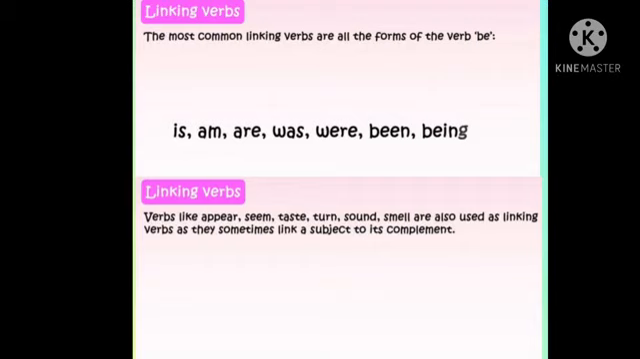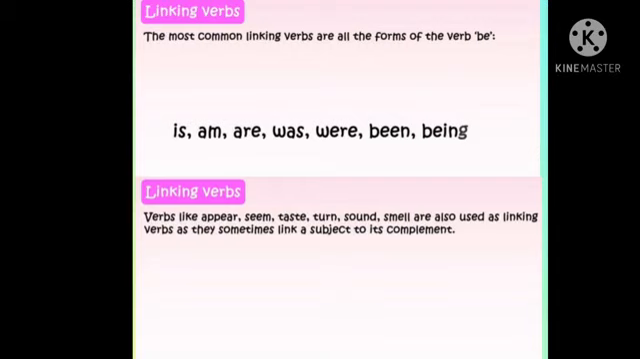The most common linking verbs are the forms of the verb be. Be has different forms like is, are, was, were, been and being. Is, are we use with present tense. Was and were we use with past tense, and been and being we use in voices, especially in voices. For example, "He is a good boy."